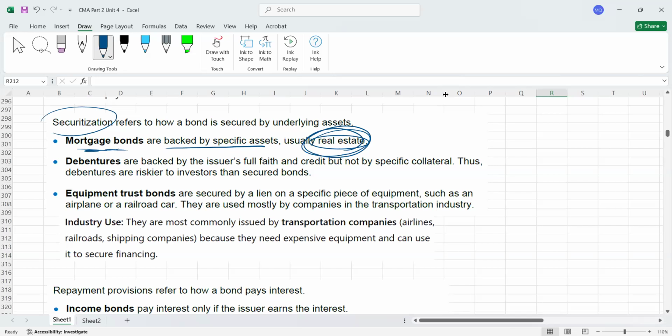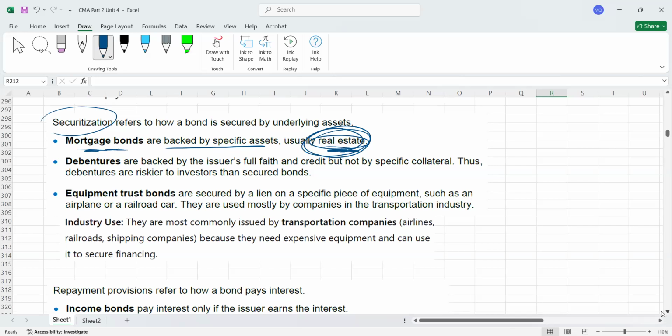Under the mortgage bonds we have different terminologies, like CDOs and mortgage-backed securities, MBS. So different things are there, but keep in mind, any bond issued against a real estate asset as security is called a mortgage bond.